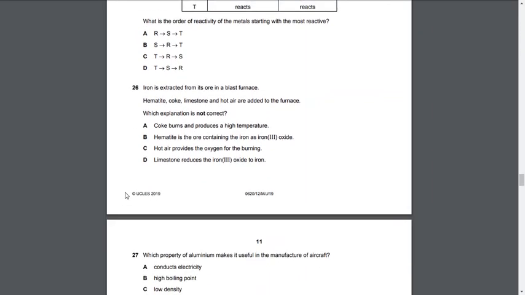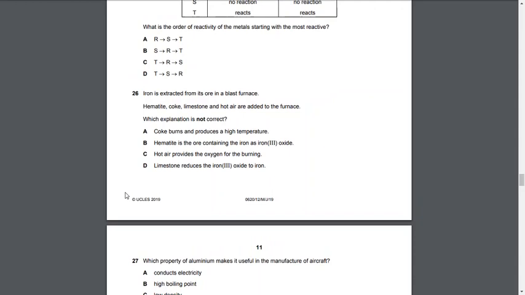26. Iron is extracted from its ore in a blast furnace. Hematite, coke, limestone and hot air are added to the furnace. Which explanation is not correct? This word is already bolded, but I will once again recommend you all to underline it so that you do not think something incorrect.